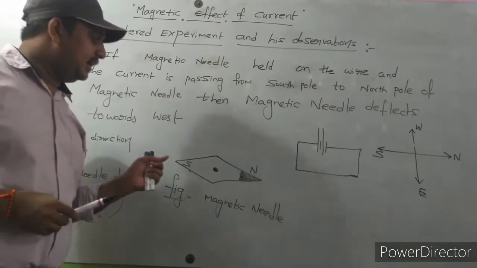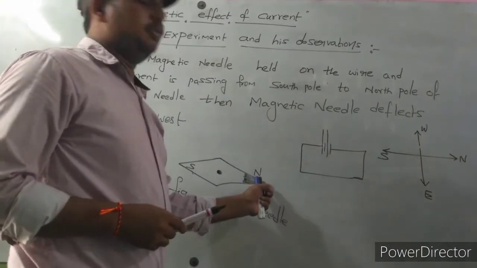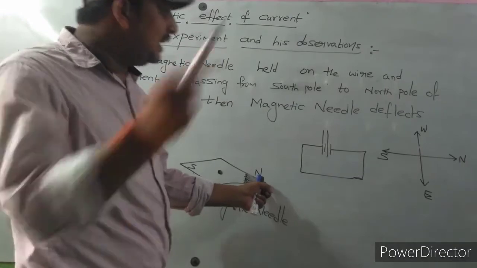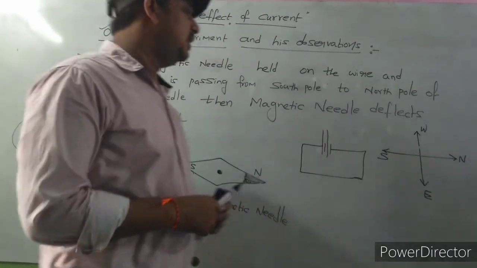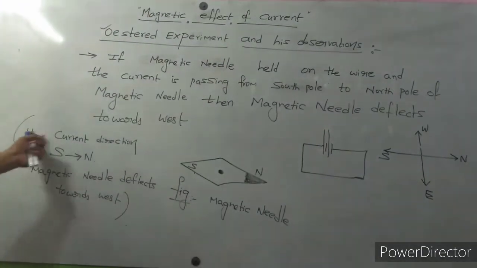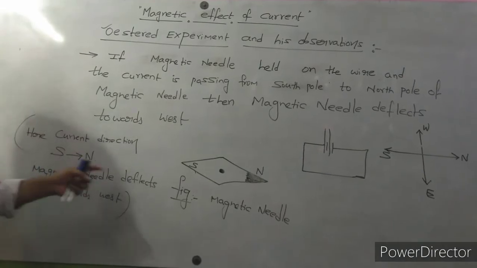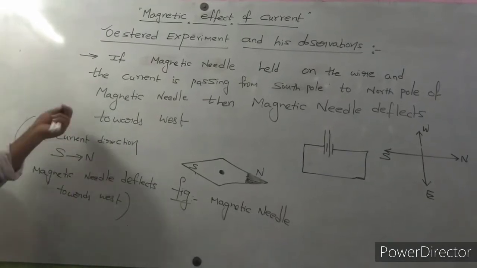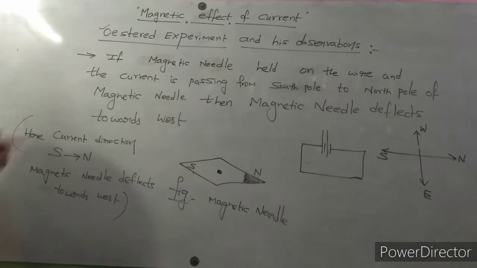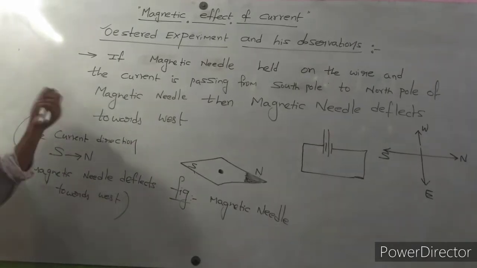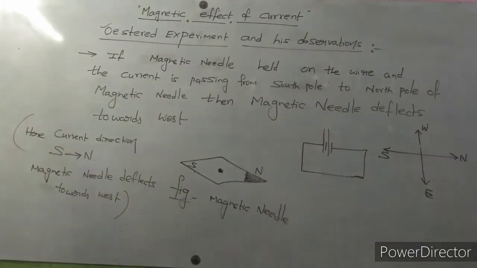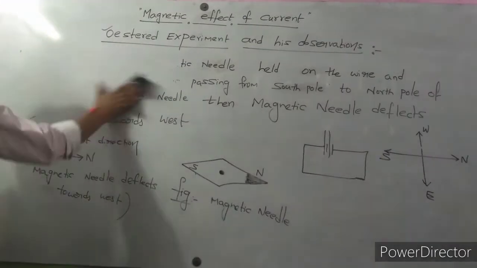Then, if current is passing from south pole to north pole, the needle will deflect towards west. That means if the current direction is south to north, the magnetic needle deflects towards west. So this is the first observation of Oersted.